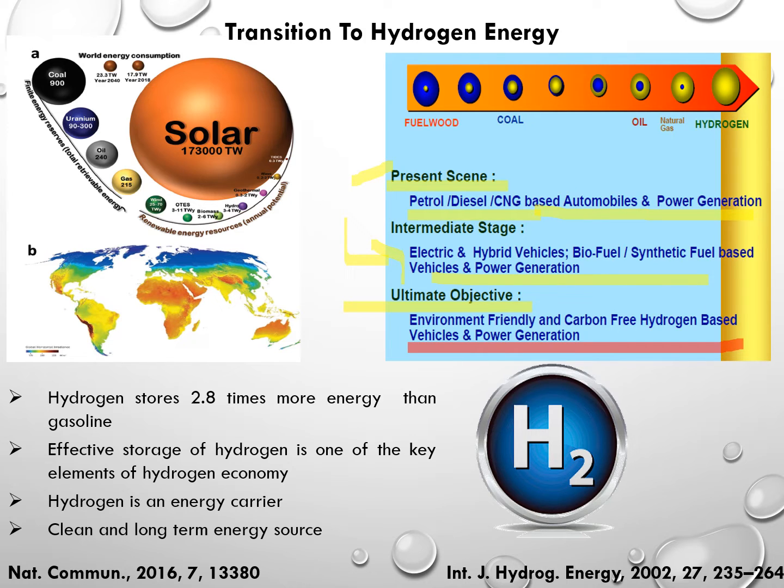Okay, if we consider solar energy, the amount of energy which has been released from this solar light is 1,73,000 terawatt, and whatever amount we are using out of this is very less compared to what we get from this single source. Okay, so it's better to use this, because if we consider our area, we get more sunlight compared to other places, and it is better to utilize this sunlight, right?